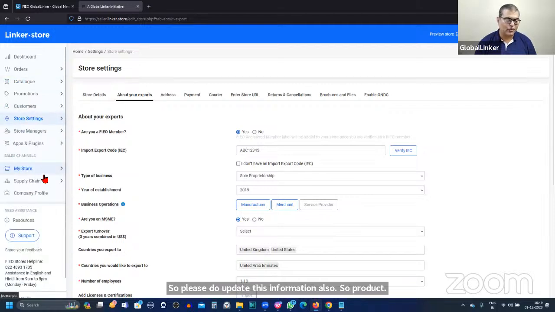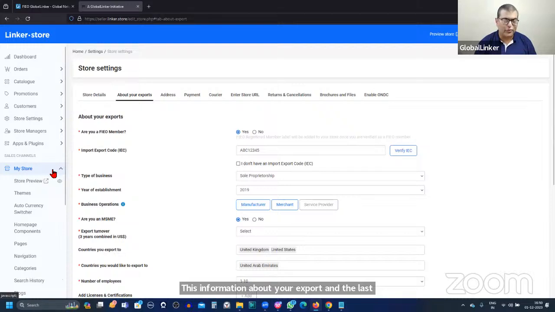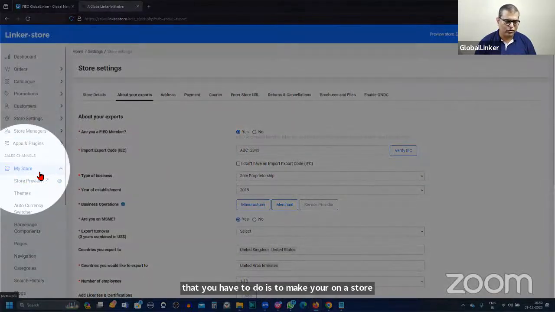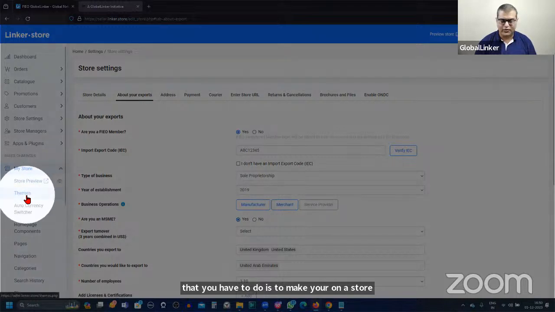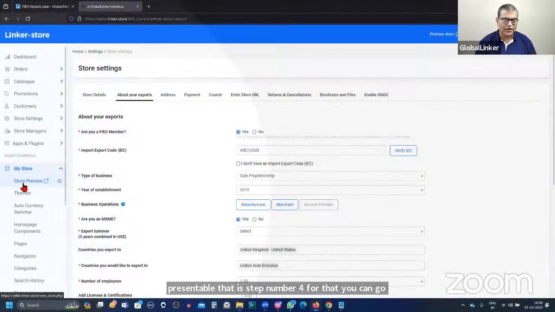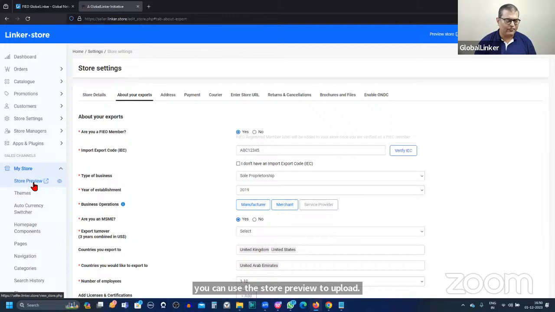And the last thing that you have to do is to make your online store presentable. That is step number 4. For that, you can go to my store and you have themes. So if you want to change the theme, you can do that. And you can use the store preview to upload banners or customize the color scheme. So that can be done from here.